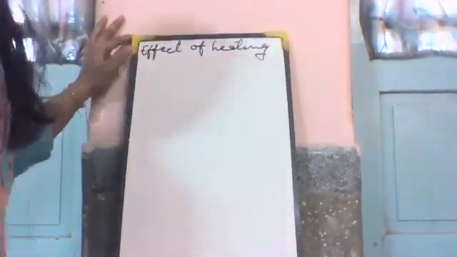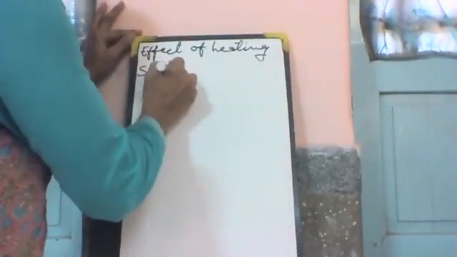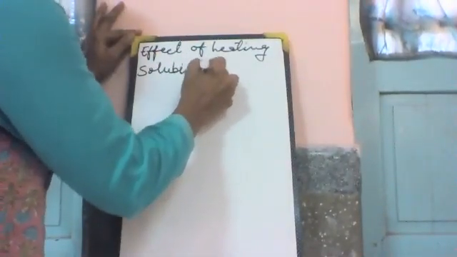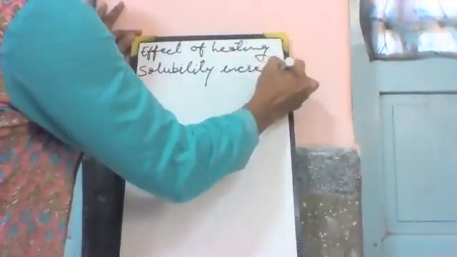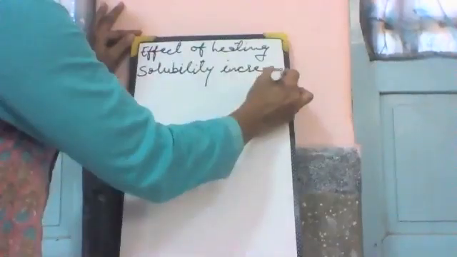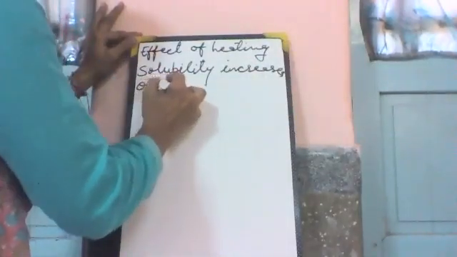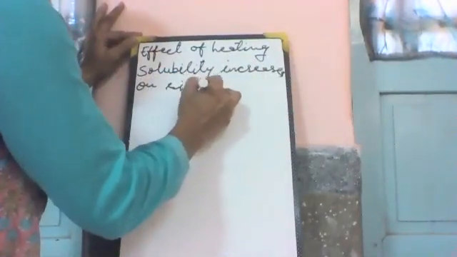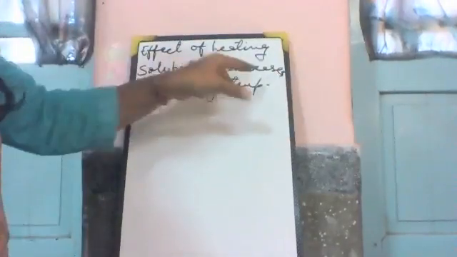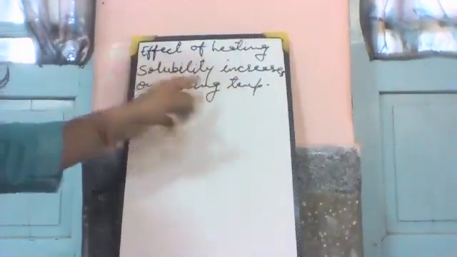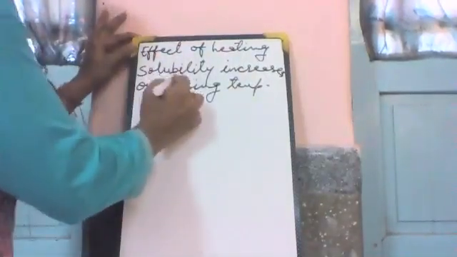Effect of heating a saturated solution. Solubility on rising temperature. The solubility of the substance increases on rising temperature.